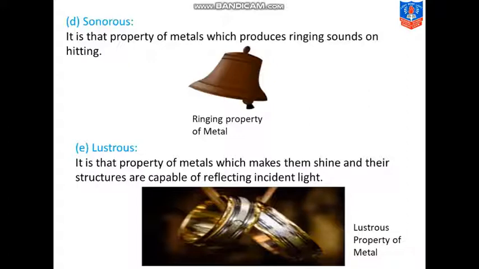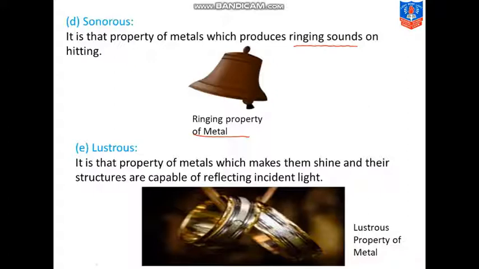So all the metals, when they are struck with something or hit by some other material, they produce sonorous ringing sound. That ringing sound means that property is sonorous. It is that property of the metal which produces ringing sounds on hitting. Like you can see in the figure, bell is shown. The bell in the temple, that is ringing property of the metal. That's why it is used metallic. Iron bell यूज की जाती है temples में, है ना? जो घंटी आप बजाते हैं वो metal की होती है because it has sonorous property.